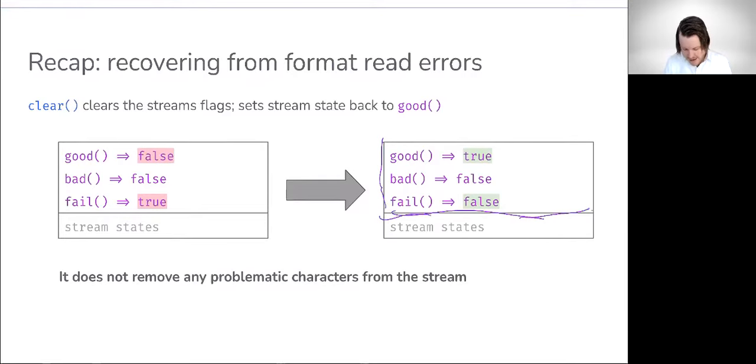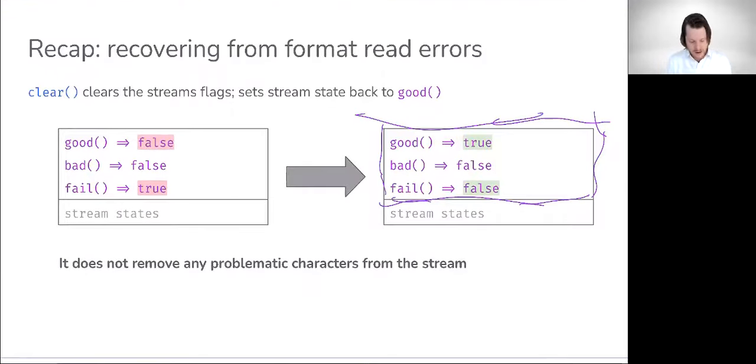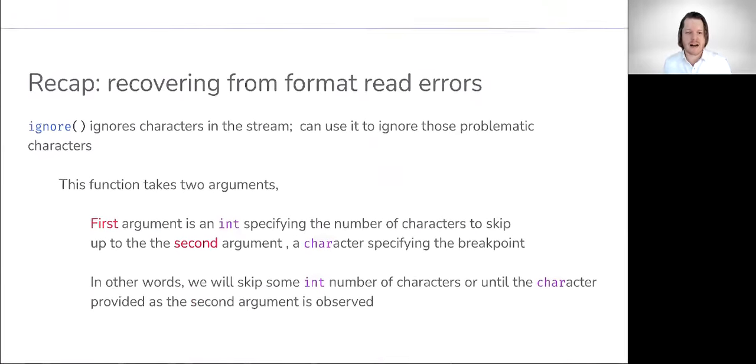However, remember that extraction arm, as we're kind of calling it, is still latched on to whatever caused the failure. So we're not done yet. This is the first step in the process towards resolution. Clear does not remove any problematic characters from the stream. We're going to have to do that with ignore.